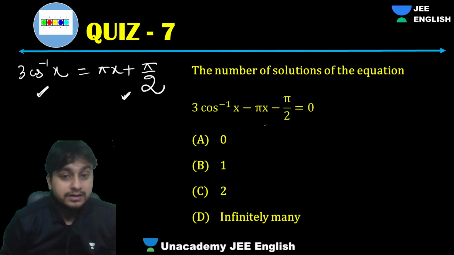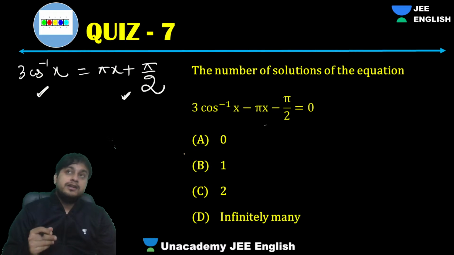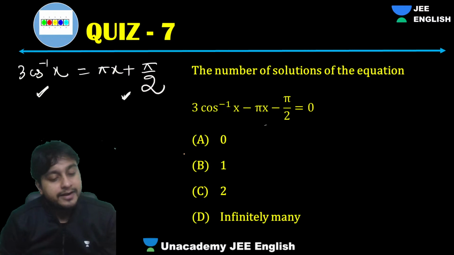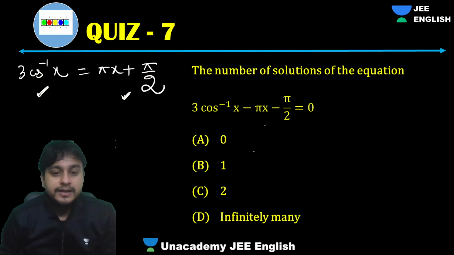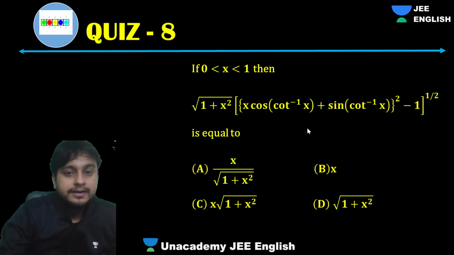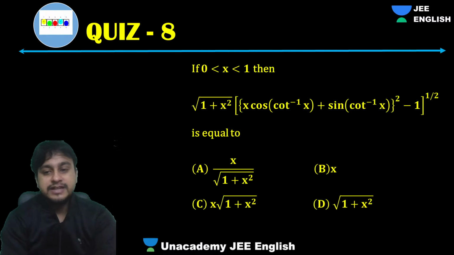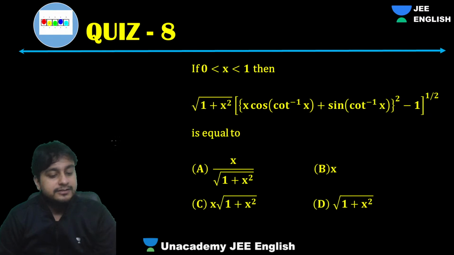198 is a very good mark, and obviously aim more, out of 300. If you aim higher and higher every time now, definitely you will be getting the top ranks. Okay guys, so correct option is option B. So this is a very famous question. I think this was asked in Advanced only.